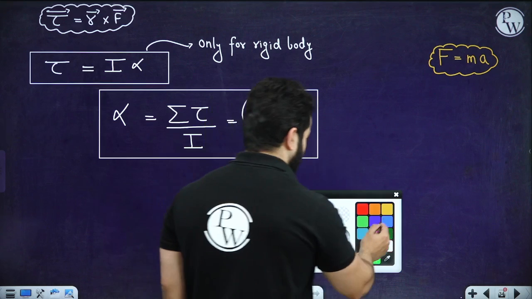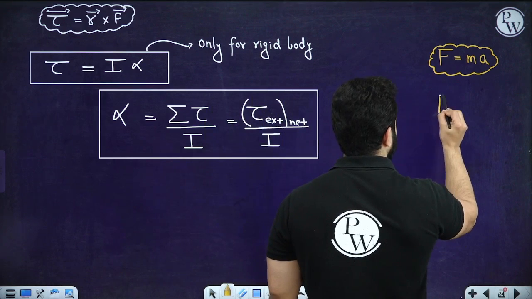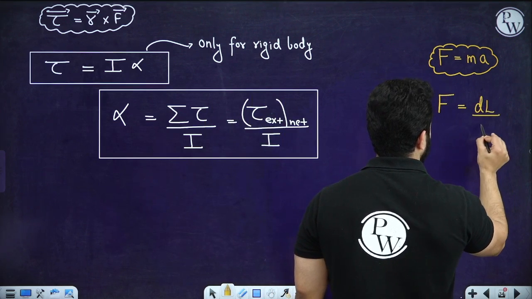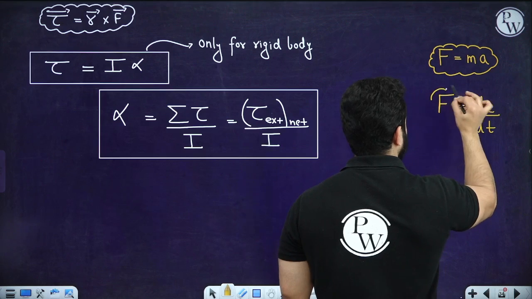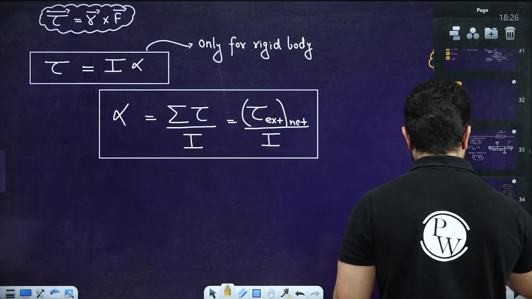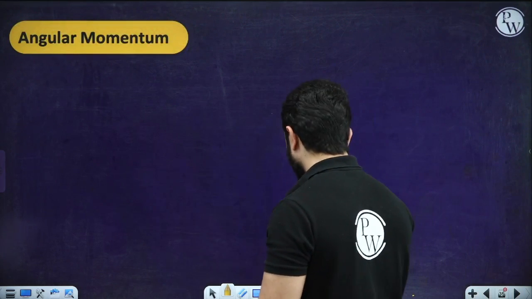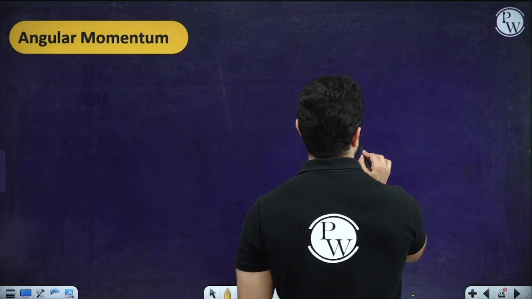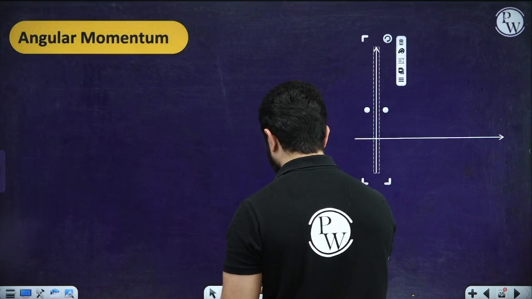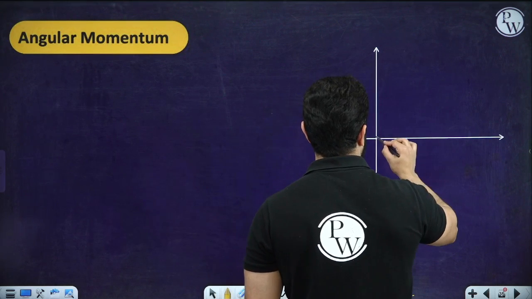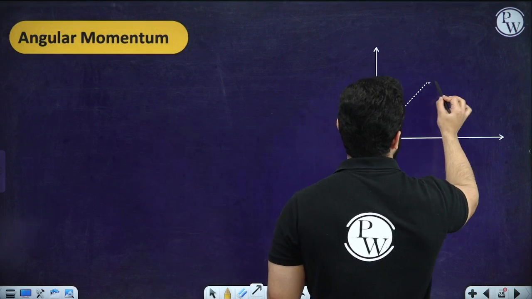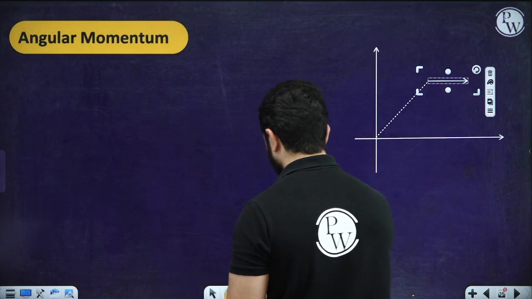Another thing, if you ask me to rewrite this force as the second law, I'll rewrite this as rate of change in linear momentum. So let's derive another thing over here, that is angular momentum. Let's derive a formula for this. Let's suppose that you have a Cartesian plane over here, and at position vector r, we have a mass moving with some velocity.